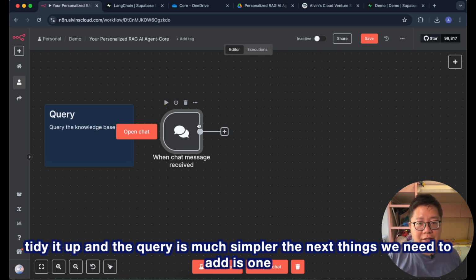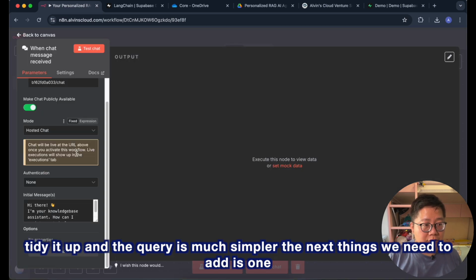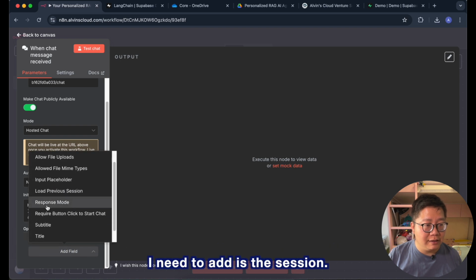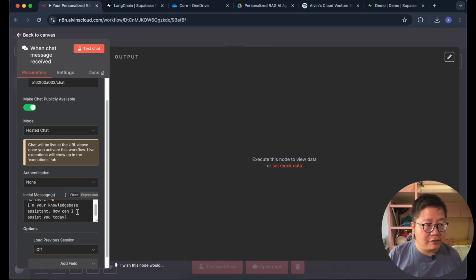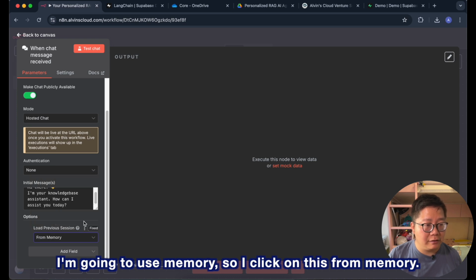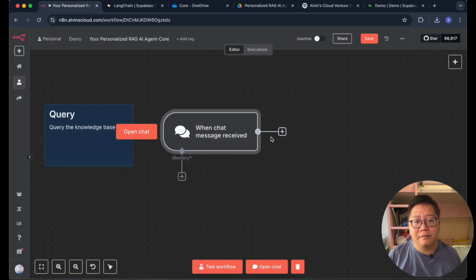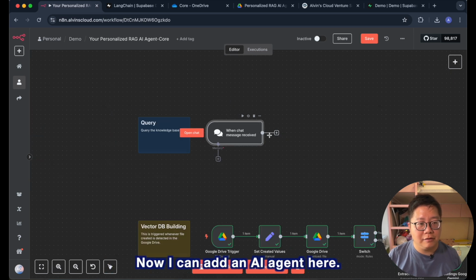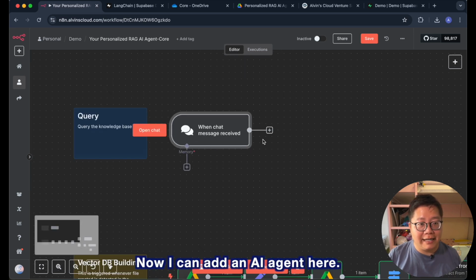The next thing we need to add is, oh, one more thing I need to add is the session. I'm going to use memory, so I click on this for memory. Now, I can add an AI agent here.